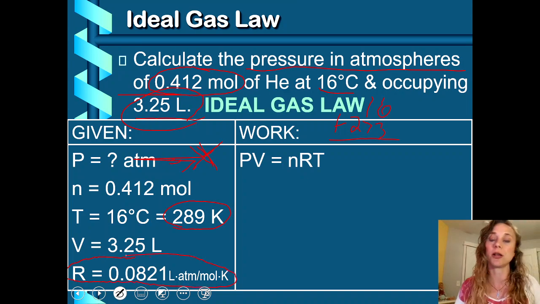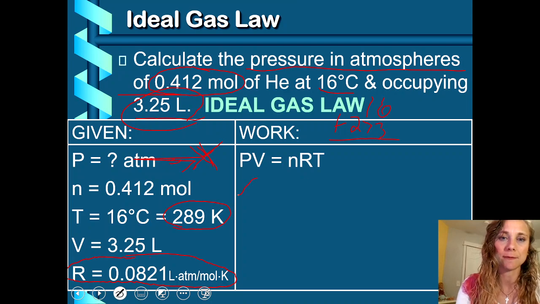Plug in your volume, plug in your number of moles. You're going to PV = nRT. Okay, just put an X for the one you don't know, and then solve for the rest. Okay, so we got X times 3.25 liters. Maybe you want to try this first, so you want to pause the video and then do your thing and then come back to it.